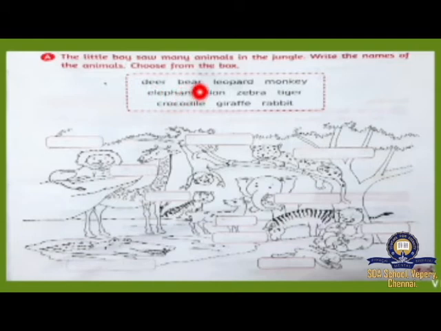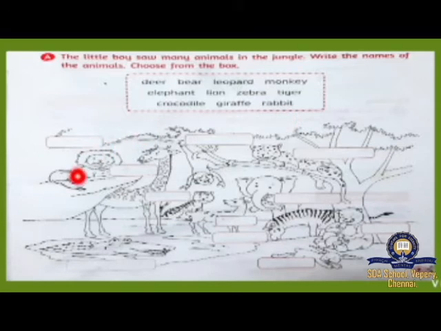D-E-E-R, deer. B-E-A-R, bear. L-E-O-P-A-R-D, leopard. M-O-N-K-E-Y, monkey. Elephant, lion, zebra, tiger, crocodile, giraffe, rabbit. Now we are going to write the names of the animals.